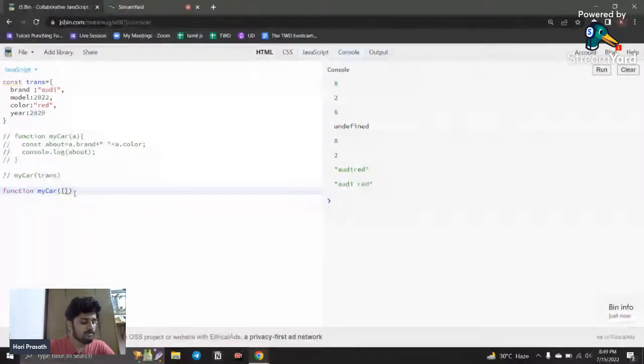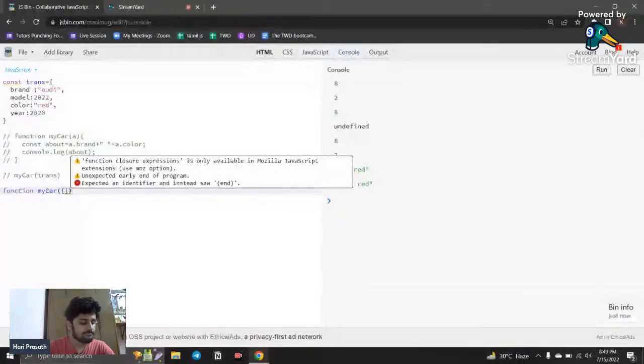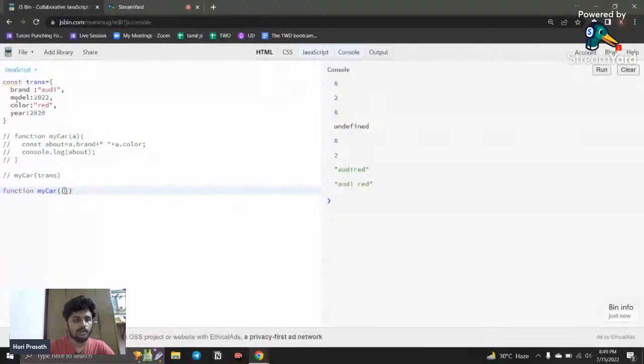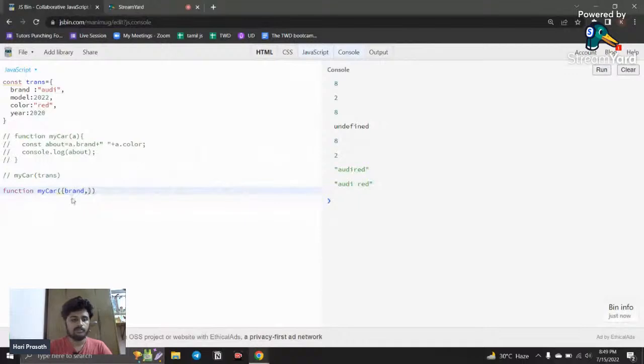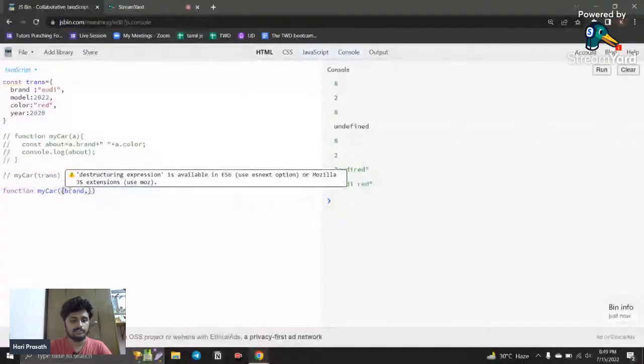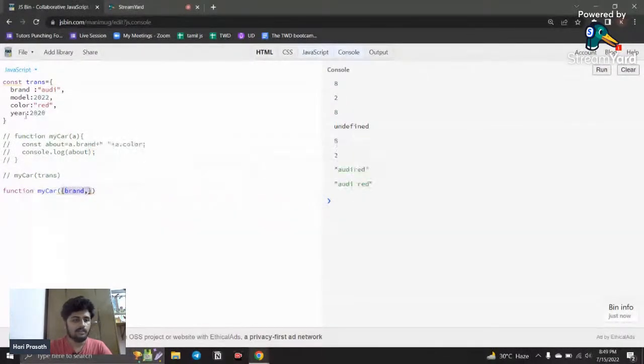So what I'm going to do is mention all the things I want. I want the brand, so I'm going to mention it inside. Remember that I mention it in curly braces. And I want to add the color of the car, so I call the color like this. Okay, so you can destructure right here itself, and then you can call directly.